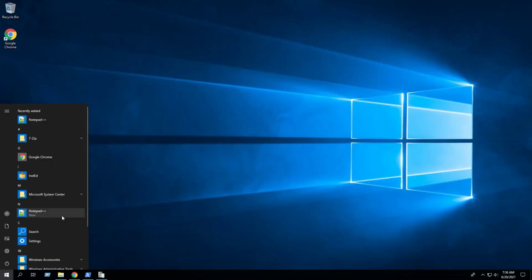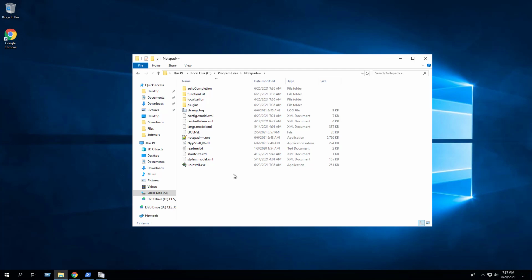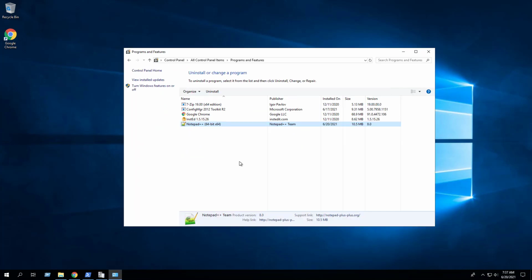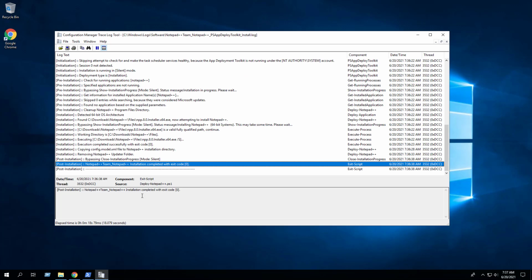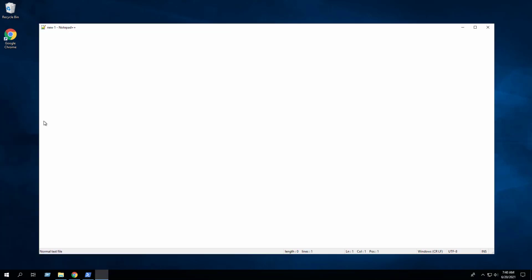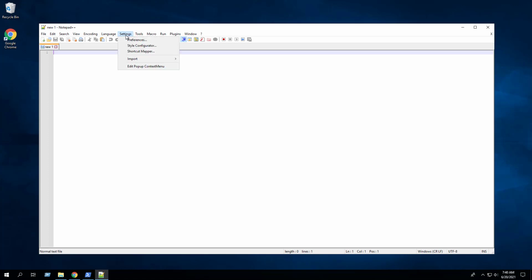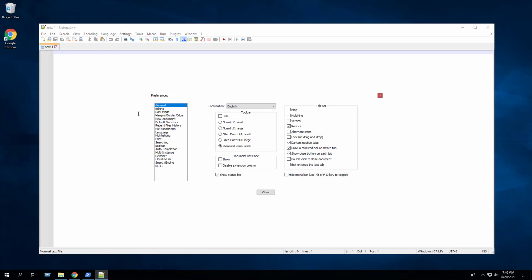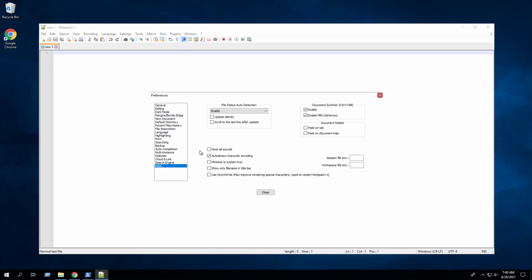After a few moments, you'll find Notepad++ entries in the Start menu, Installation directory, and Programs and Features in the Control Panel. We can also verify inside the log file that the installation completed successfully. We can confirm that the Notepad++ automatic updates have been disabled by launching Notepad++, navigating to Settings, Preferences, Miscellaneous, and the Auto Update checkbox has been removed. Also, the Check for Updates has been removed from the Help menu.